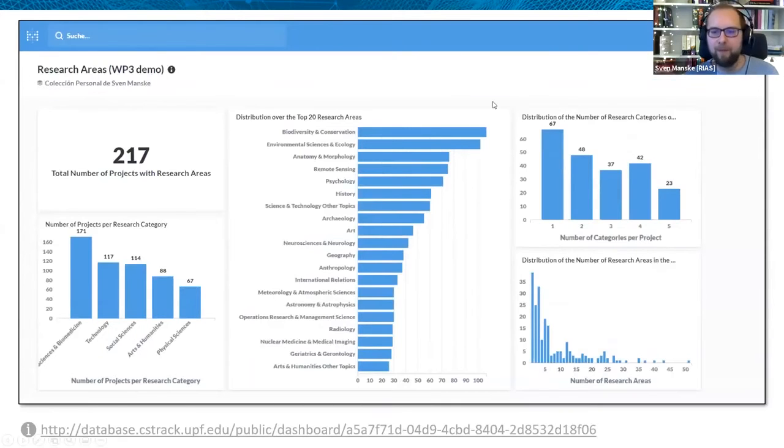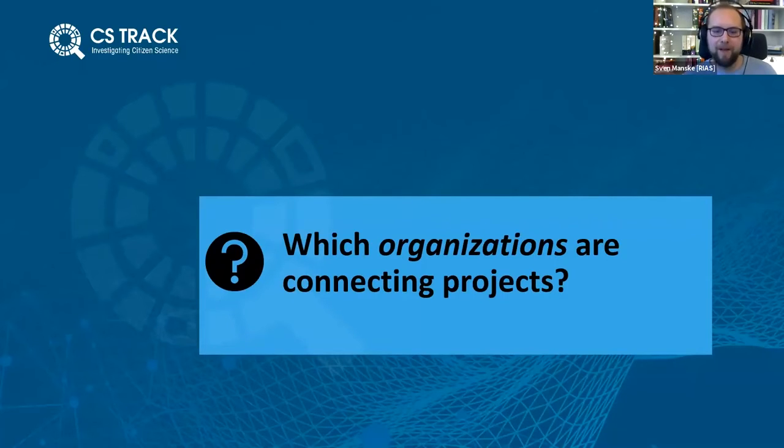So then we just analyzed all the Zooniverse projects that we have found in the database, and we could see that most of them are multidisciplinary. So there is, of course, a predominant research area, but many projects are covering multiple research areas. And in the common research that we found, this was not always the case. So the next part is which organizations are connecting those projects. So yeah, Brendan?